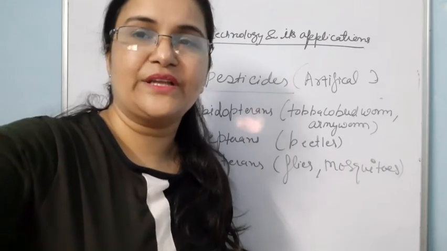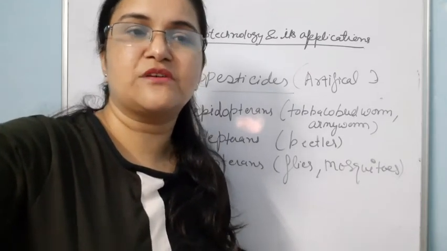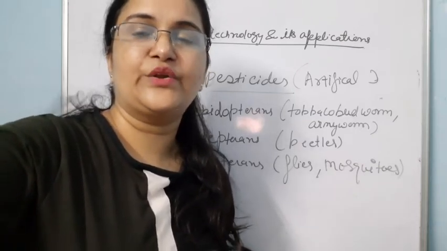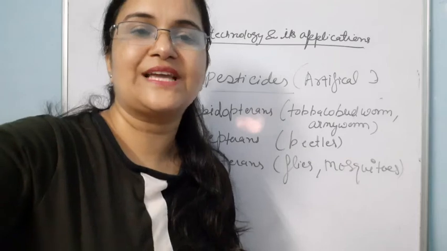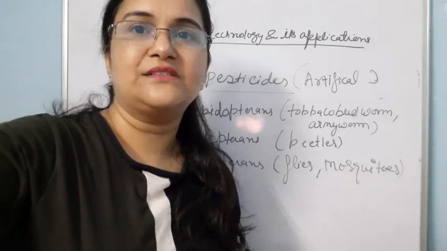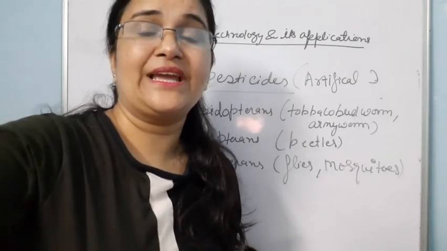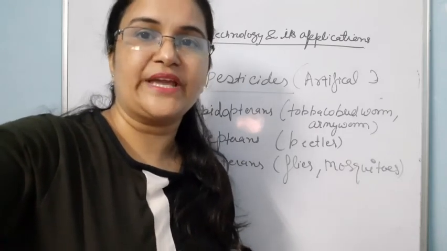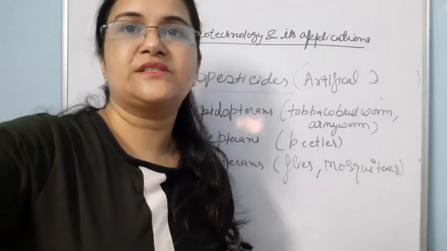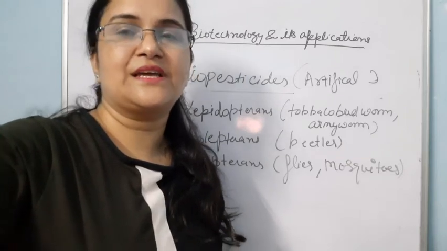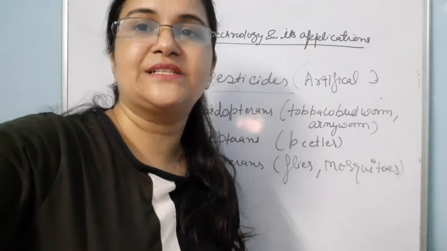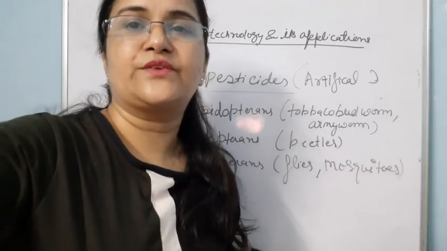This activated toxin binds to the surface of the midgut epithelial cells and creates pores, causing cell swelling and lysis, and eventually causes death of the insect. So this way, these proteins act inside the midgut epithelial cells of the insect.